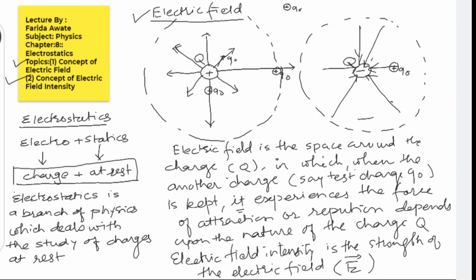So are you getting it? Electric field is only the space, and if you are finding the strength of the electric field, then it becomes electric field intensity, given by the letter E vector.